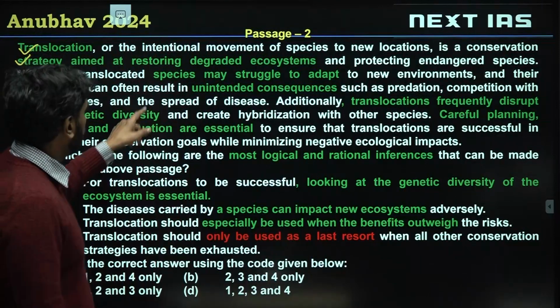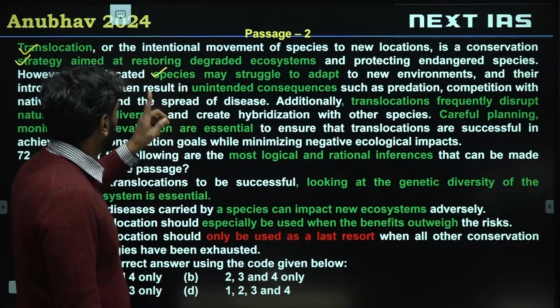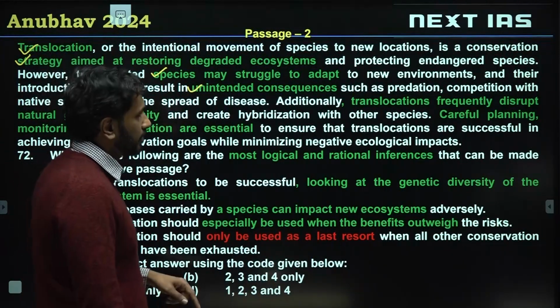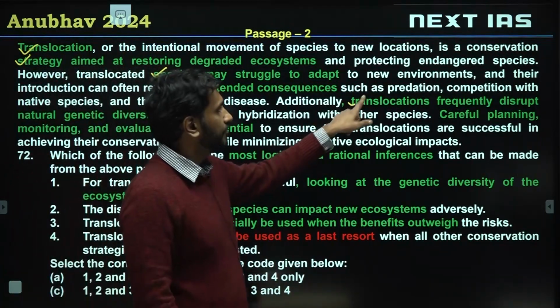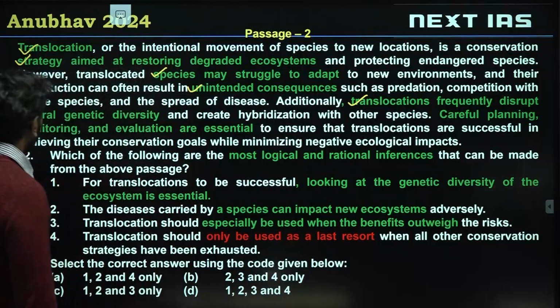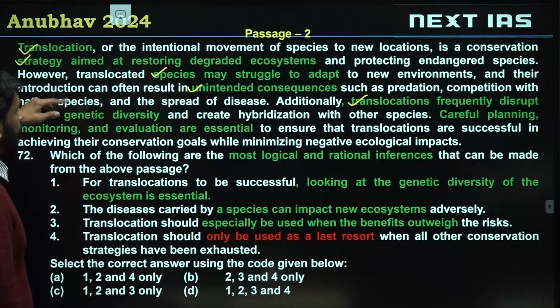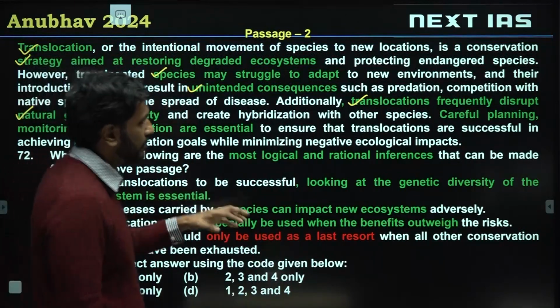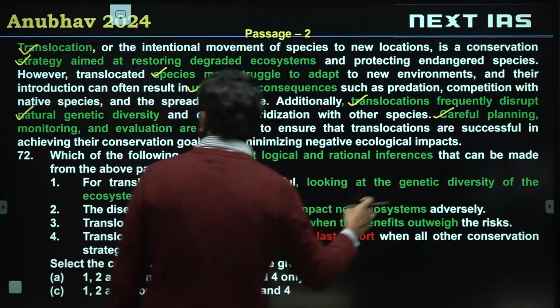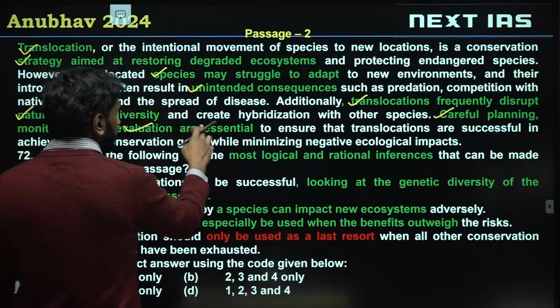However, species may, one, struggle to adapt. Second, it can have unintended consequences such as competition, predation, etc. Translocations frequently disrupt natural genetic diversity. So three or four negative outcomes of translocations have been discussed. But then the author says careful planning, monitoring and evaluation are essential.